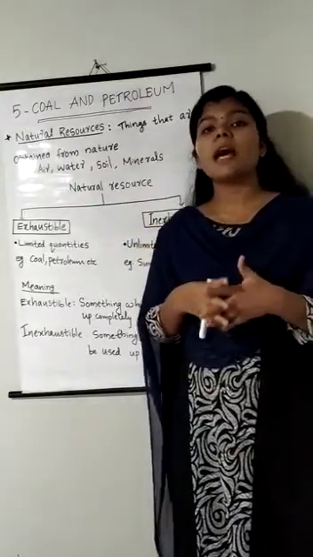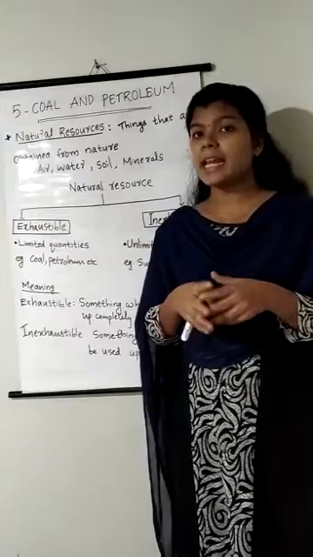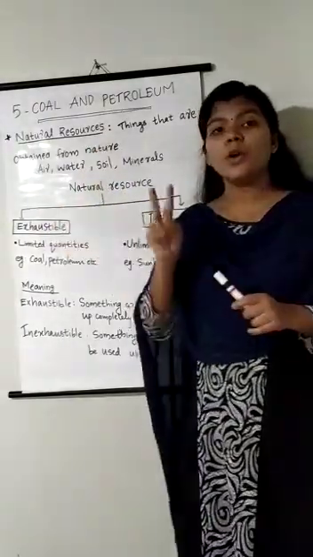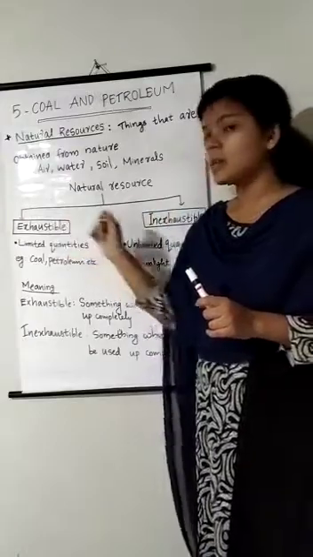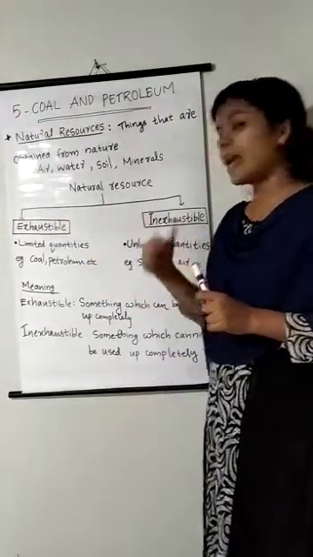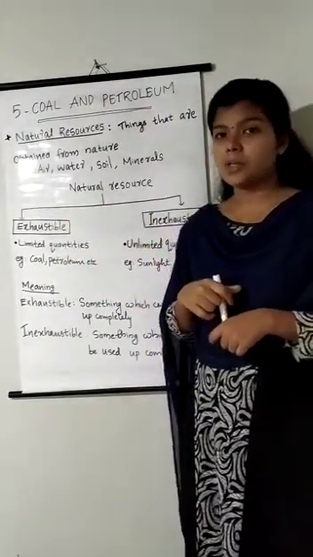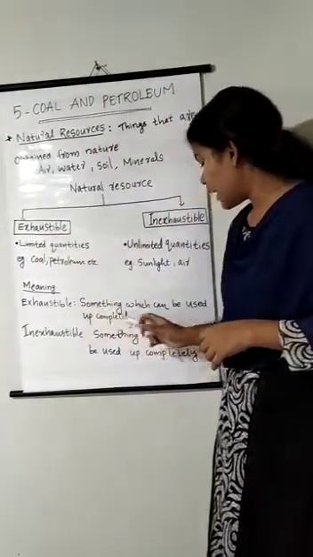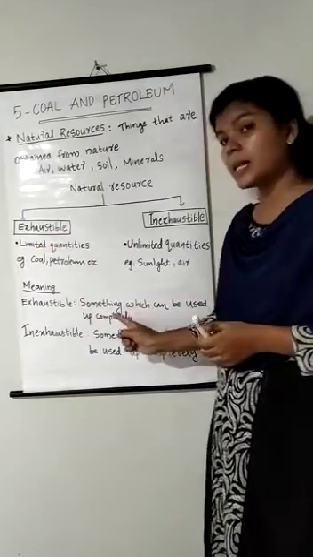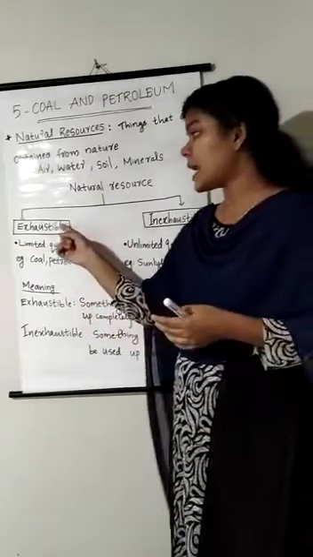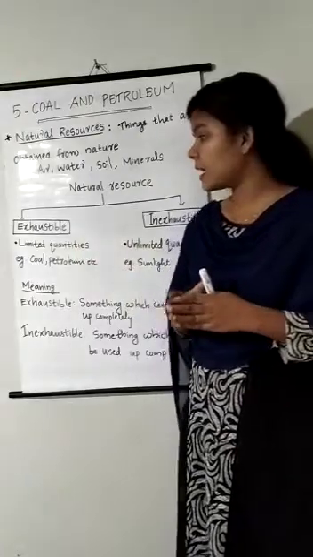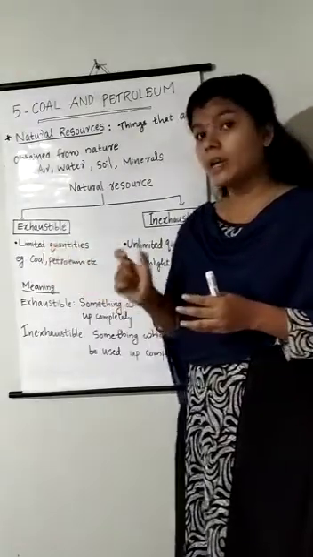On the basis of the availability of resources in nature, natural resources are classified into two: exhaustible natural resources and inexhaustible natural resources. The term exhaustible means something which can be used up completely. That is, exhaustible natural resources are present in nature in limited quantities.